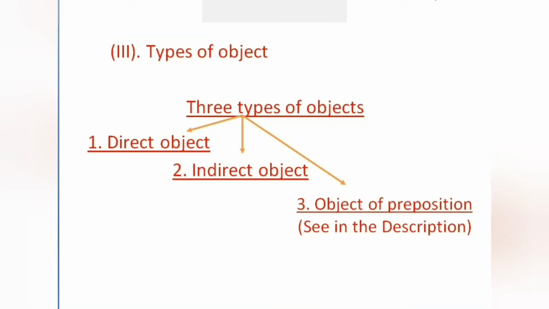Next comes what are the different types of objects. There are three types of objects we are going to learn. Although there are so many other types of objects like retained objects, cognate objects, adverbial objects, but we have to take into consideration these three types of objects. One is the direct object, second one is the indirect object, third one is the object of the preposition. You'll see in the description.